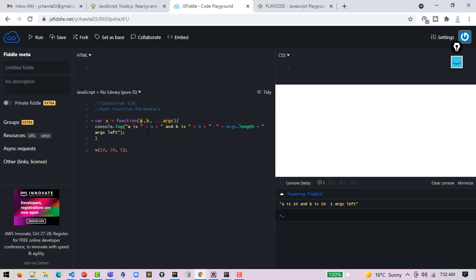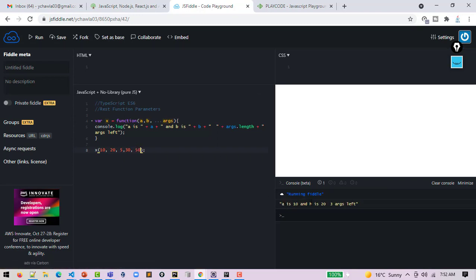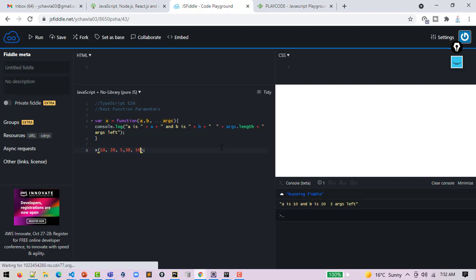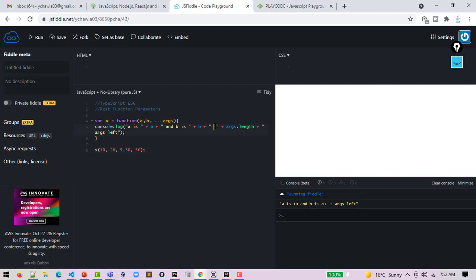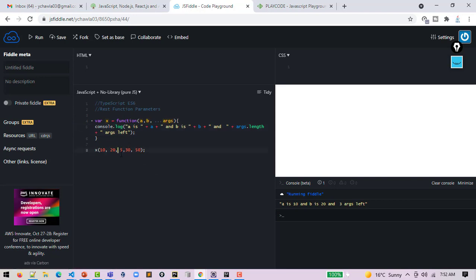After that, if I pass a fourth or fifth argument, it will tell me A is 10, B is 20, but 3 arguments are more left. Yeah, you have got 3 more arguments with you.